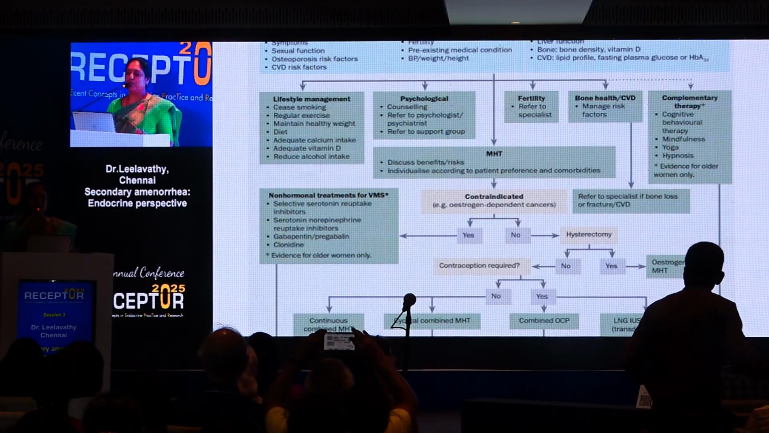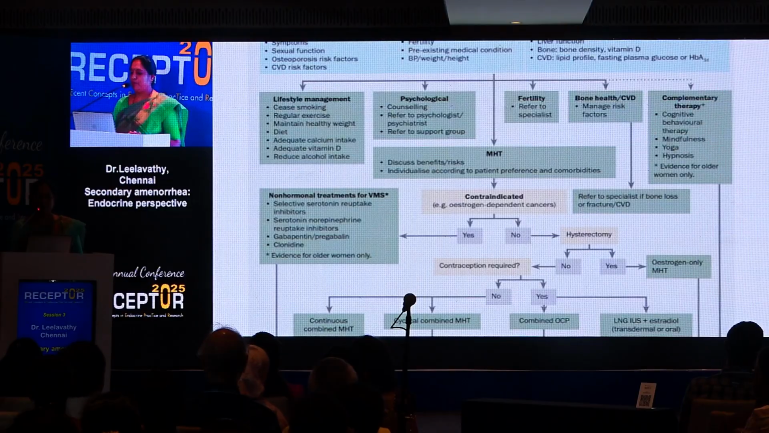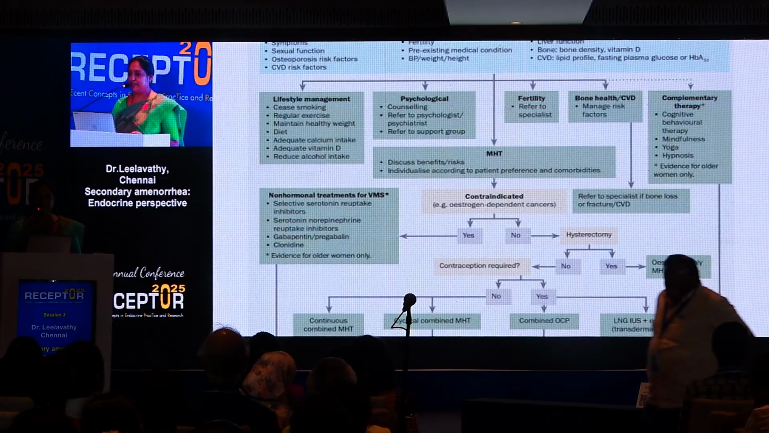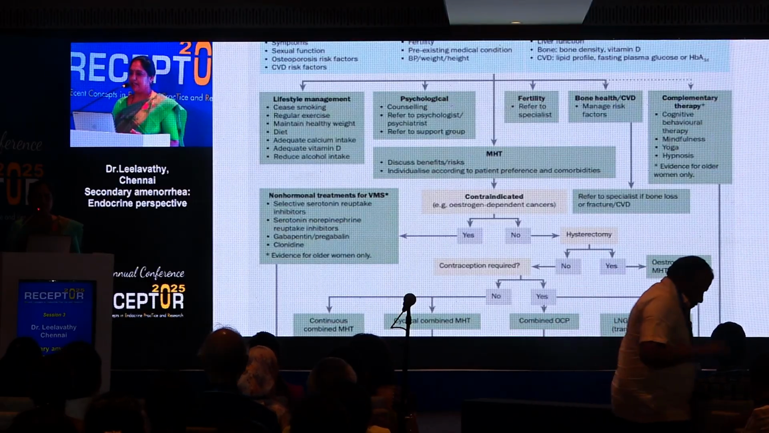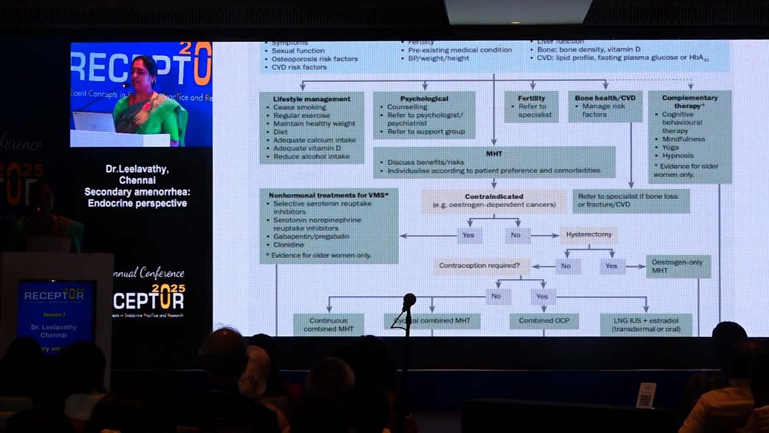Then think about the hormones. Is the patient going to need a fertility or menopausal hormone therapy? If it is fertility, refer to the appropriate specialist. If it is menopausal hormone therapy, then we have to rule out the contraindications like estrogen-dependent cancers or significant thromboembolism. If there is a contraindication, we'll think about non-hormonal treatment like SSRIs, gabapentin, and clonidine.